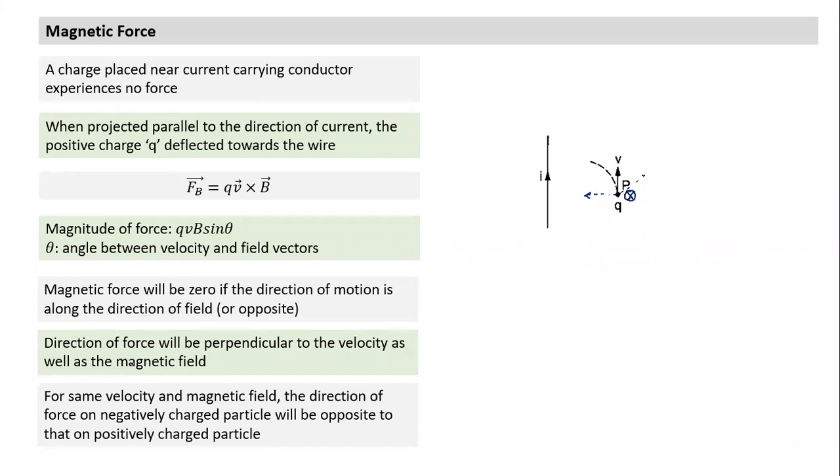Okay, so for the same velocity and magnetic field, what will happen? If this is a positively charged particle, same thing. If we keep everything the same, Q can be positive or negative. What will happen if we change the sign of Q? Naturally the direction of force also will change. Whatever direction of force was acting on a charged particle, if everything else is the same and we change the charge to a negative charge, the direction of force will become opposite. Similarly, if you project a positive charged particle, it experiences force towards the left. If we replace it with a negative charged particle with the same velocity, it will experience force towards the right.